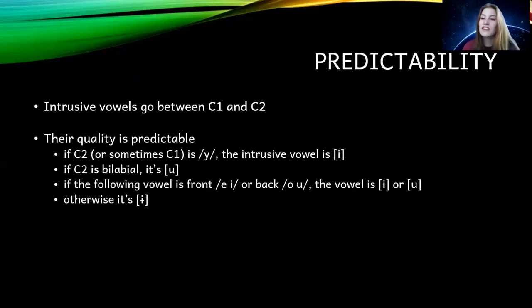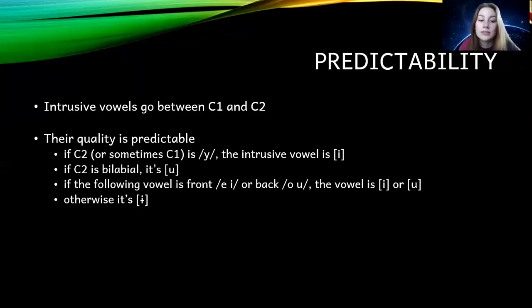And there's a set of 4 rules that can predict the quality of the vowel. And they apply in order. So the first rule would apply first. And if it doesn't apply, we move on to the second rule. If that doesn't apply, we move on to the third rule and so on. So our rules are as such.